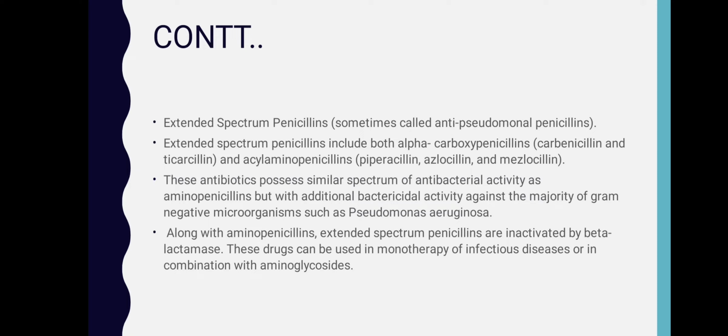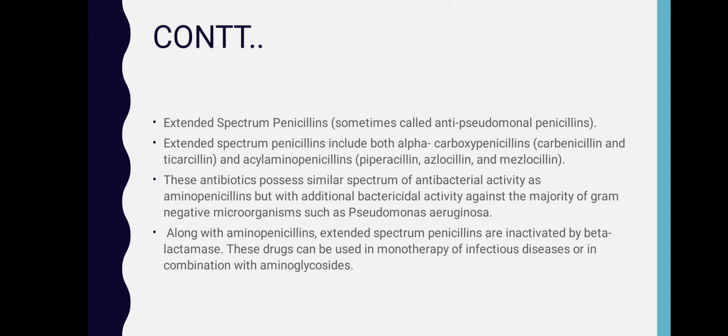Extended spectrum penicillin is sometimes called anti-pseudomonal penicillin because it is highly active against Pseudomonas. Extended spectrum penicillins include both the alpha-carboxypenicillins, carbenicillin and ticarcillin, and the acylaminopenicillins, that is piperacillin and mezlocillin.